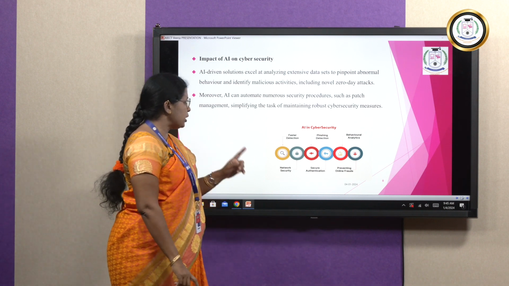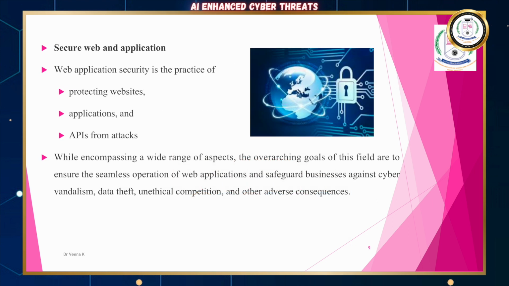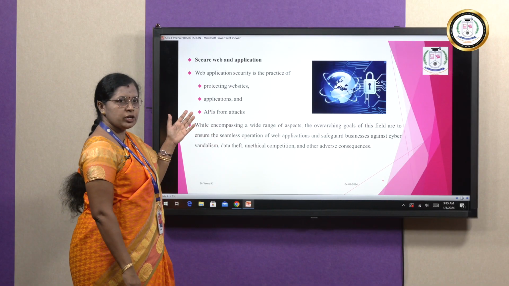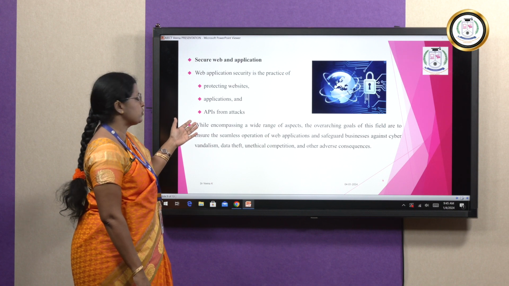Next, by using AI you can have a secure network, secure authentication, and you can prevent online frauds. Using secure web and applications, we are using AI to protect websites and various applications. We are using artificial intelligence to protect APIs from attacks.